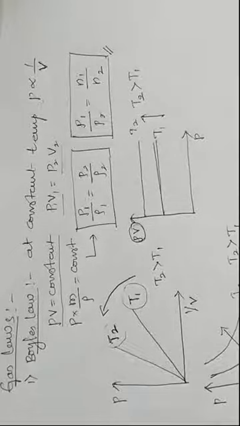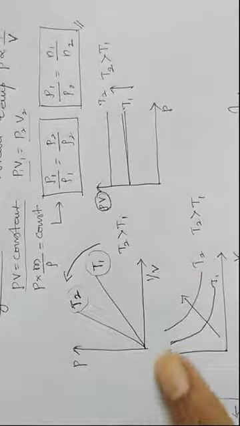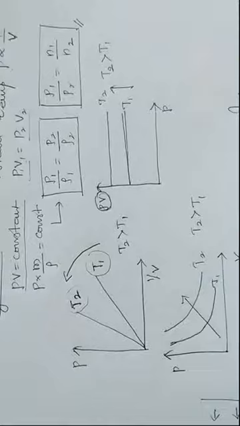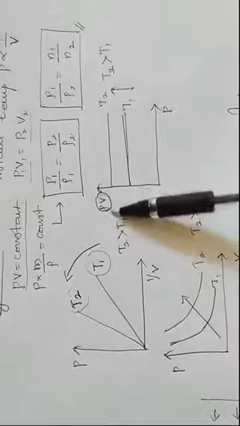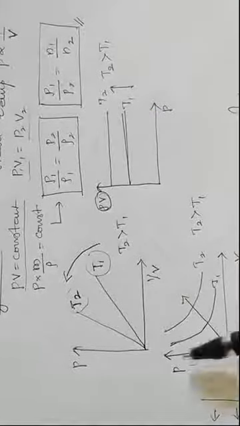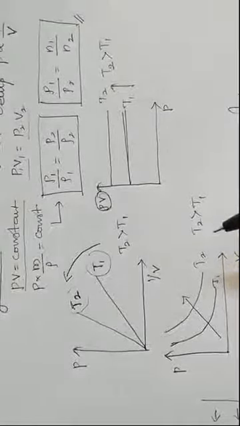So we will get PV is equal to constant. We can write that as P1 V1 is equal to P2 V2, or in another form, P1 divided by rho 1 is equal to P2 divided by rho 2. So these are the various graphs. When we draw P versus 1 by V, we will get a straight line, because P is directly proportional to 1 by V. If you draw PV versus P, we will get a straight line, because the product of PV always remains constant. And if you draw P versus V, we will get a curve. And if it is T2 and T1, then T2 is always greater.